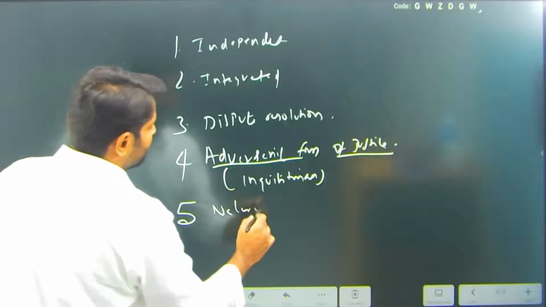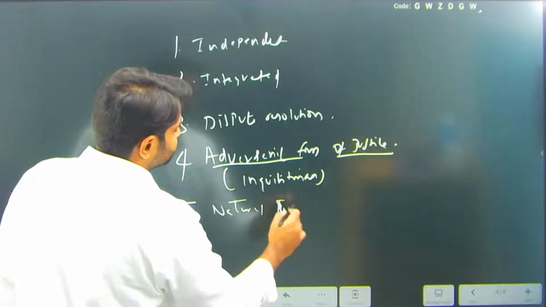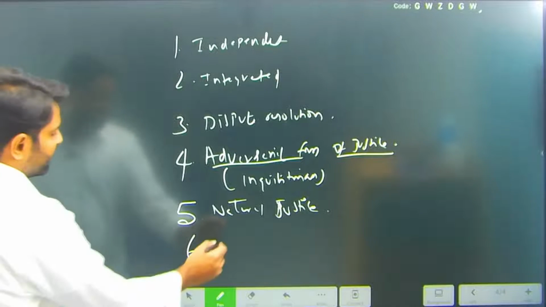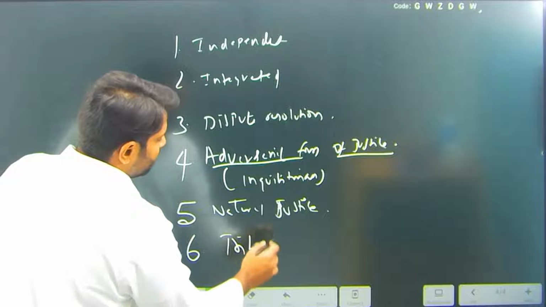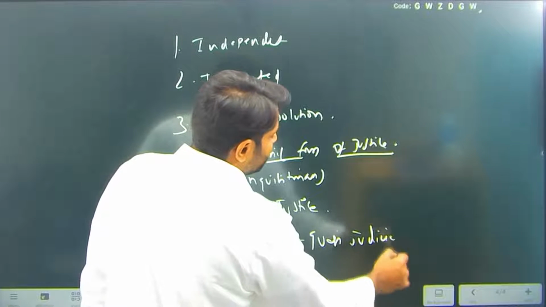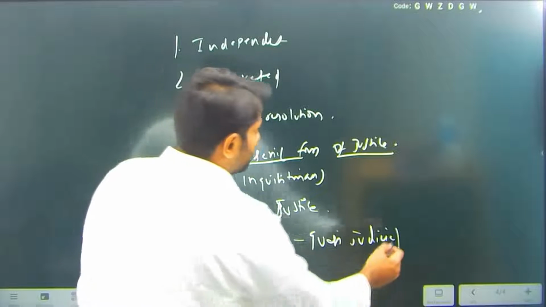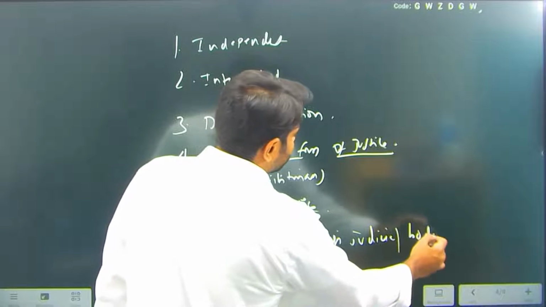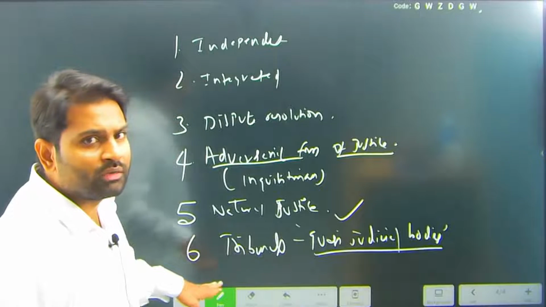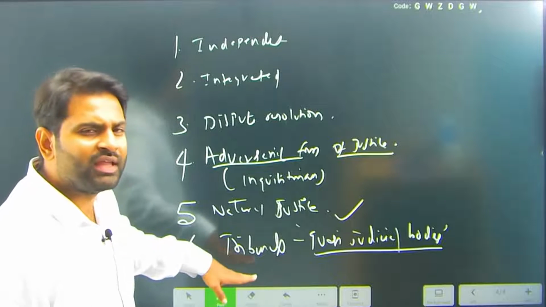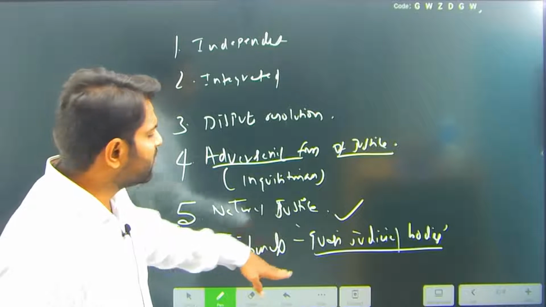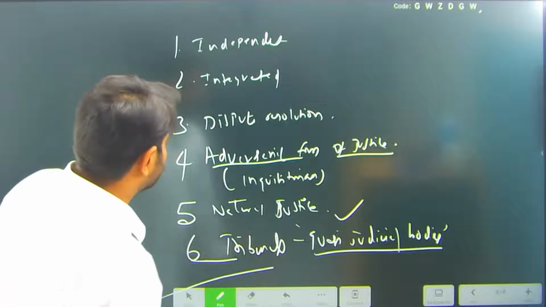Natural justice is practiced, right? So we have tribunals here in India. Tribunals are quasi judicial bodies. These are normally maintained by the administrative authority, normally headed by the administrative authorities. Different tribunals are there: NGT, National Green Tribunal, CAT, Central Administrative Tribunal, State Administrative Tribunal. Likewise, tribunals are there, right?